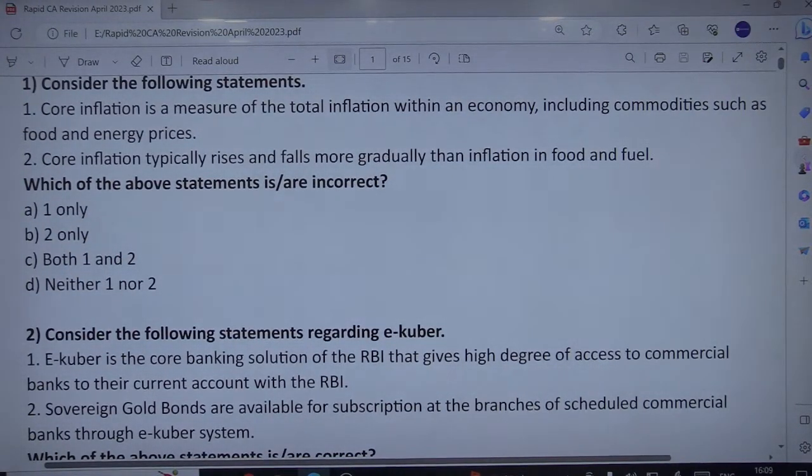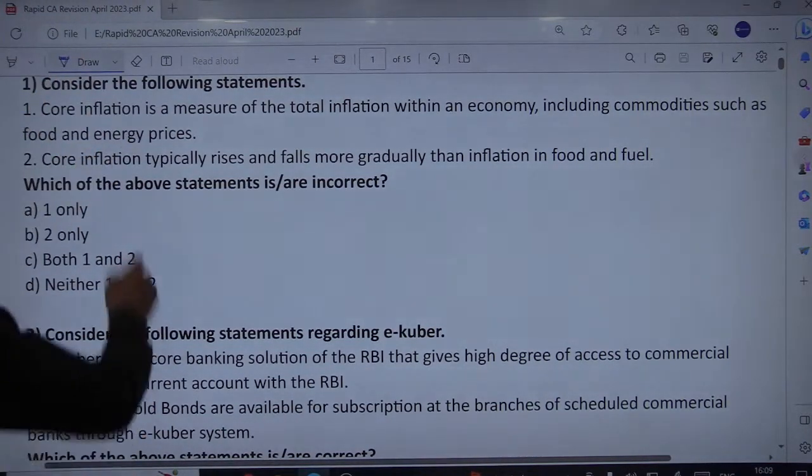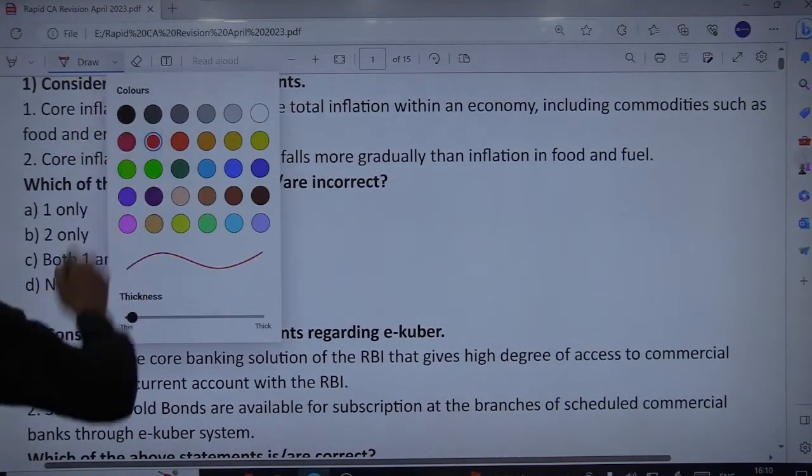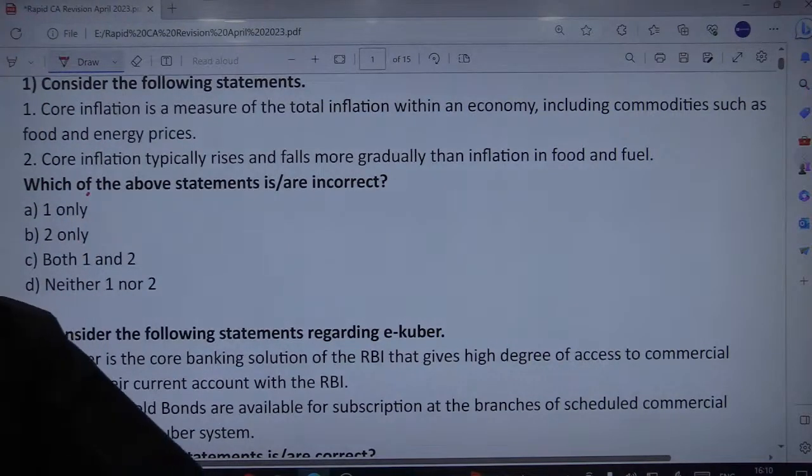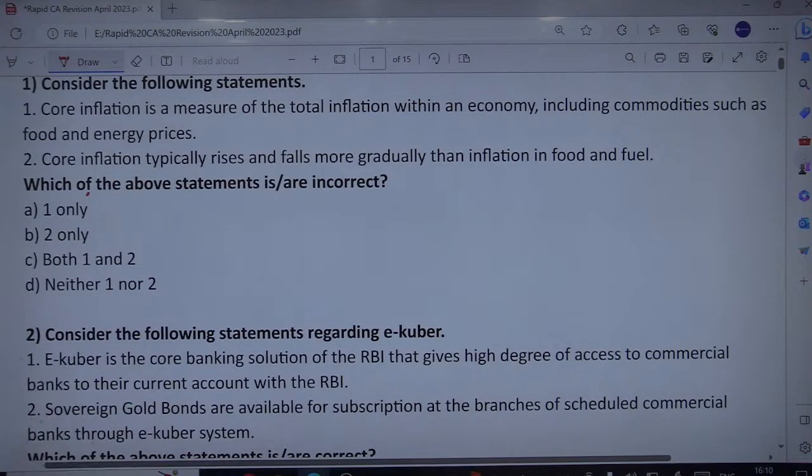So first is related to core inflation. Can you read the question and try to answer it as quickly as possible? Try to answer it within a minute, fine, because this is the ideal time we have in the exam. So please quickly read the question and get the correct answer. Okay, so what should be the correct answer? Anybody?